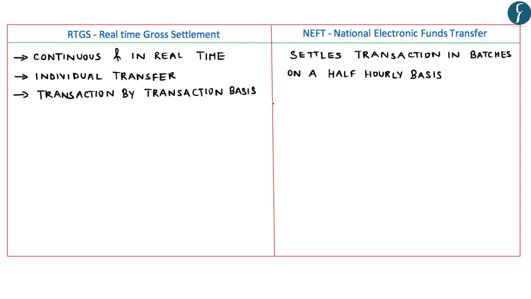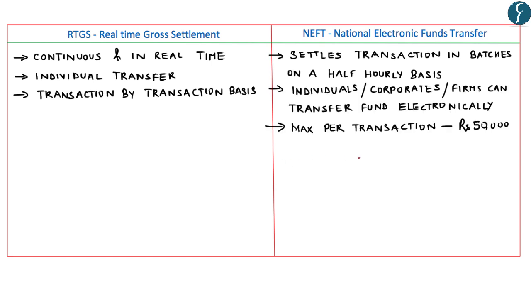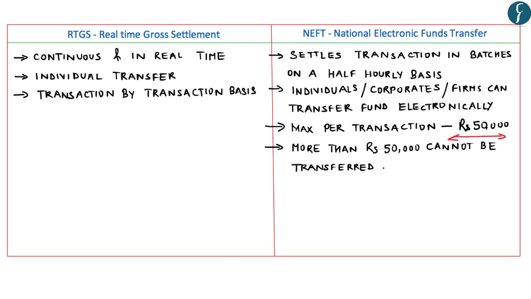Under NEFT, individuals, firms and corporates can transfer funds electronically. Now under National Electronic Funds Transfer, the maximum which a person can transfer at one time is rupees 50,000. So under NEFT, more than rupees 50,000 cannot be transferred in a single transaction.